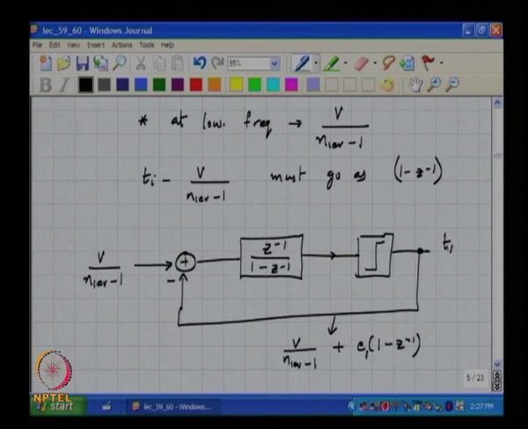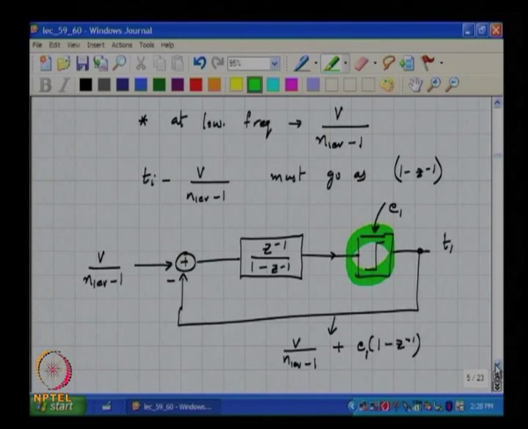This becomes T1, where the error is nothing but the difference between T1 and the output of the accumulator. Does this make sense? All right.